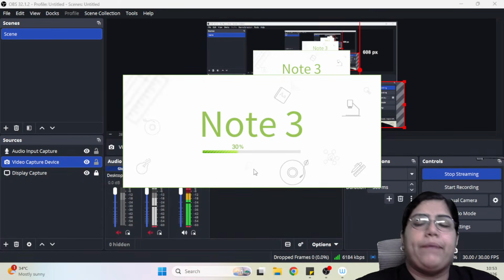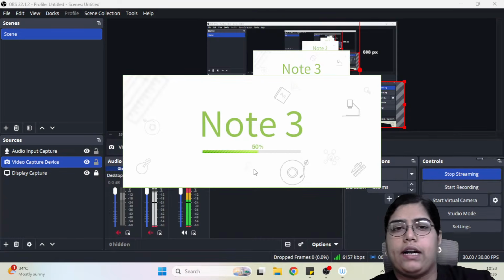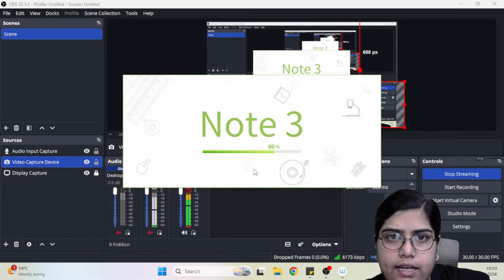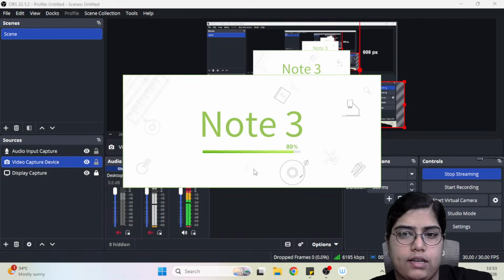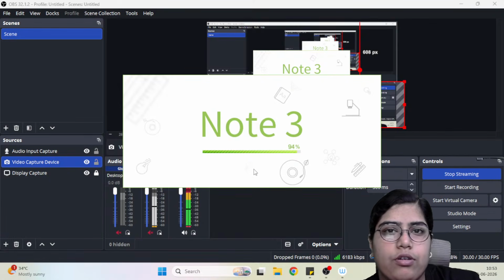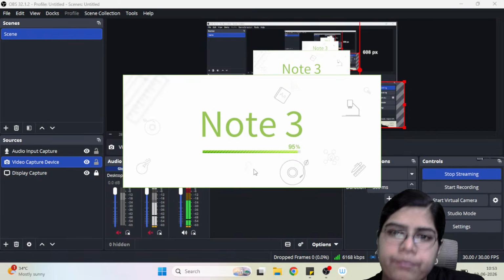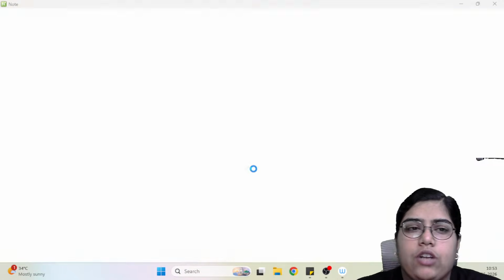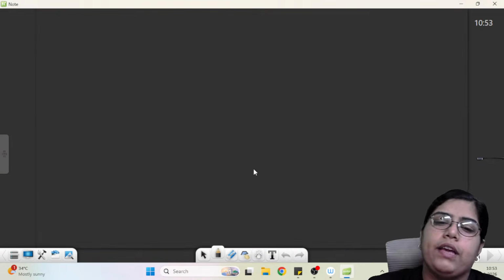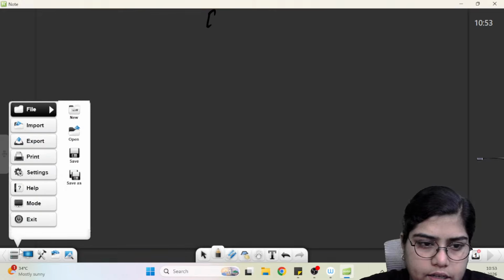Till the time the application is restarting, electrostatics was basically the study of charges at rest. Then we studied a few properties of charges. Charges are of two types, positive and negative. Like charges repel each other, opposite charges attract each other. The charge on any body will always be quantized, that is, it will always be an integral multiple of the charge on one electron. The formula is Q equals N times E. Yeah, so now it's working.